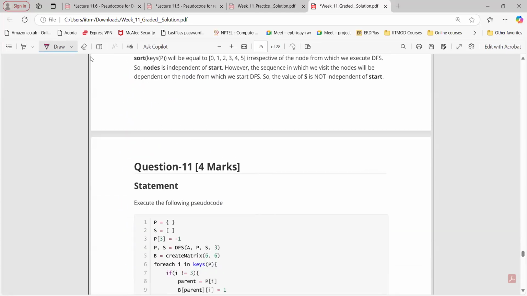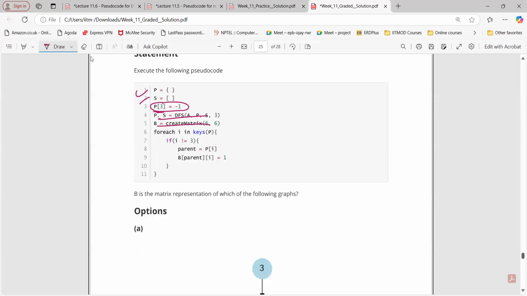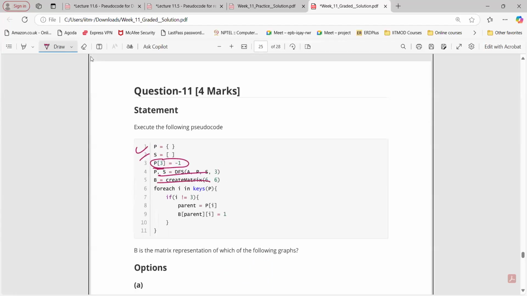Okay, question number 11, the following pseudocode. Again, same thing. We are starting from this one. Then we are creating a matrix for each key in keys of P. Okay, so here we are starting from 3. V is a matrix for the following graph. So V is a created 6 by 6 matrix for each key of P, right? So what will be the keys of P here?